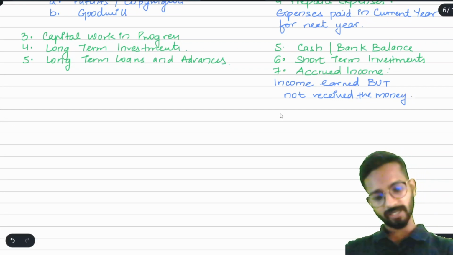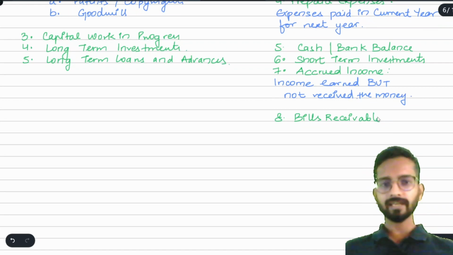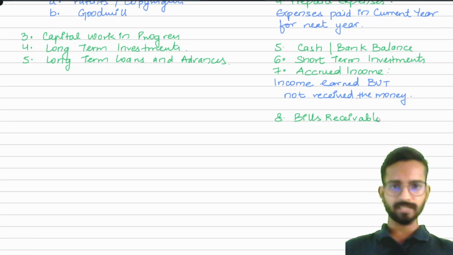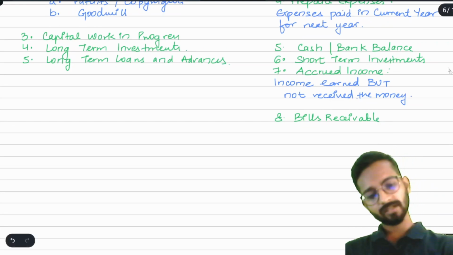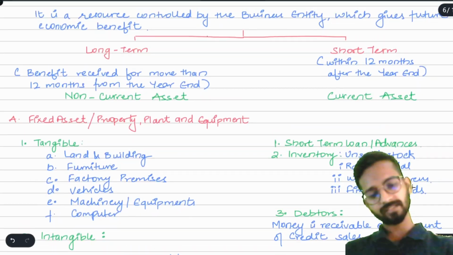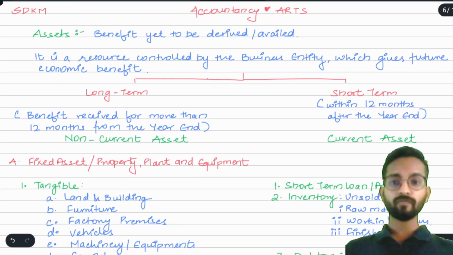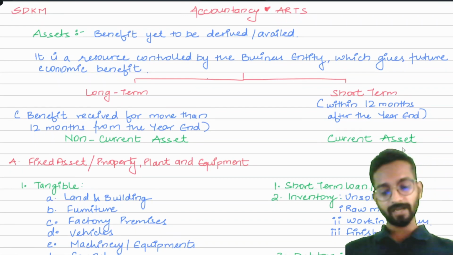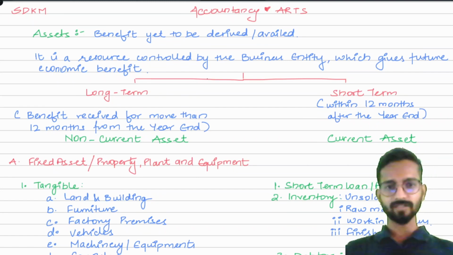Simple. After that, point number 8, what we have here is bills receivable. For bills receivable, the explanation here will be short. You can go and check there, because bills receivable has an entire chapter on it. Okay, this is called current asset and non-current asset, and this is the entire definition, or you can say the summary of what the word asset means and how it works. Okay, in the next videos we'll be discussing the next few pillars of accountancy. Thank you so much.